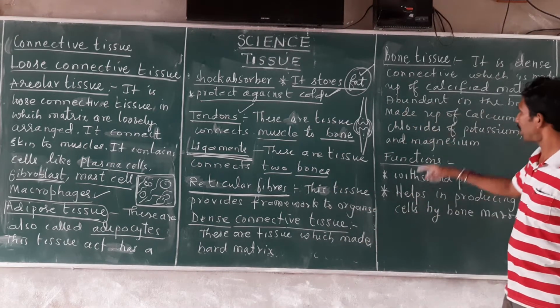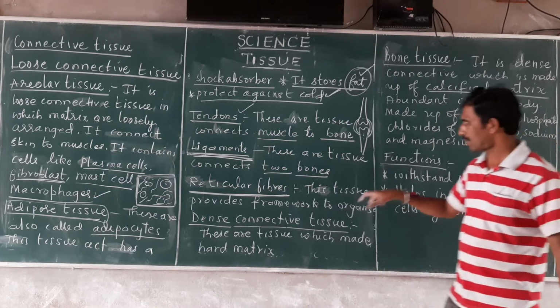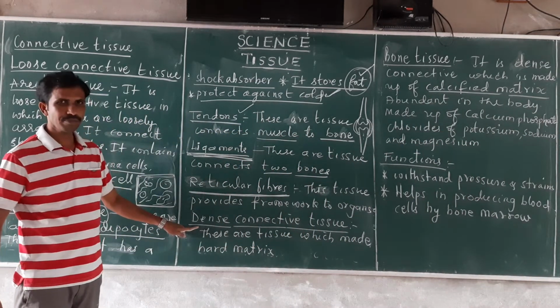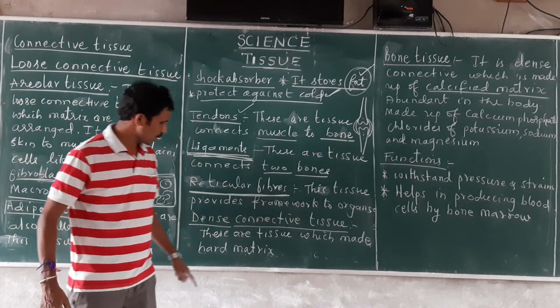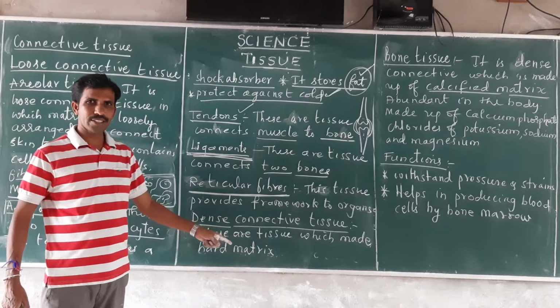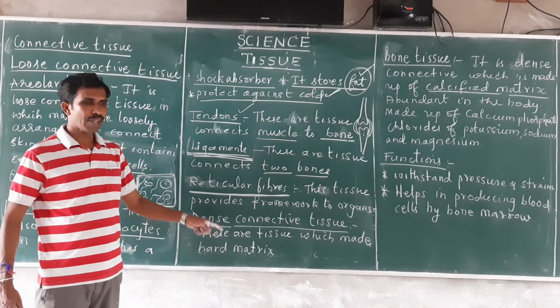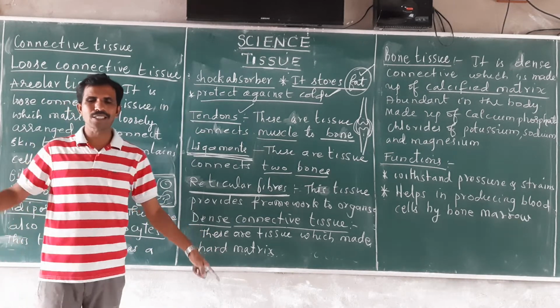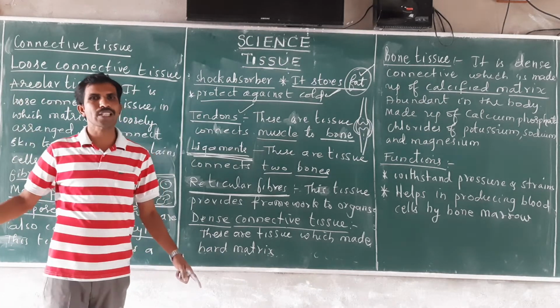In the next part of the video, we are going to study dense connective tissue. What is dense connective tissue? The name itself suggests it. In a connective tissue, a matrix will be there. If the matrix is loosely arranged, it is loose connective tissue.